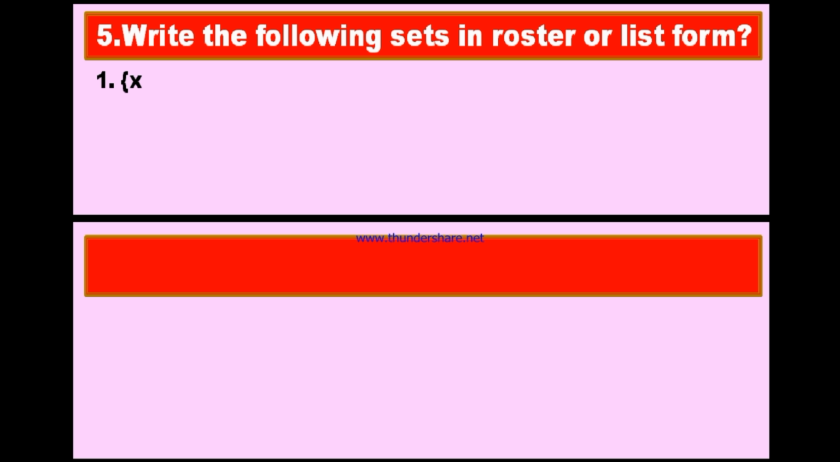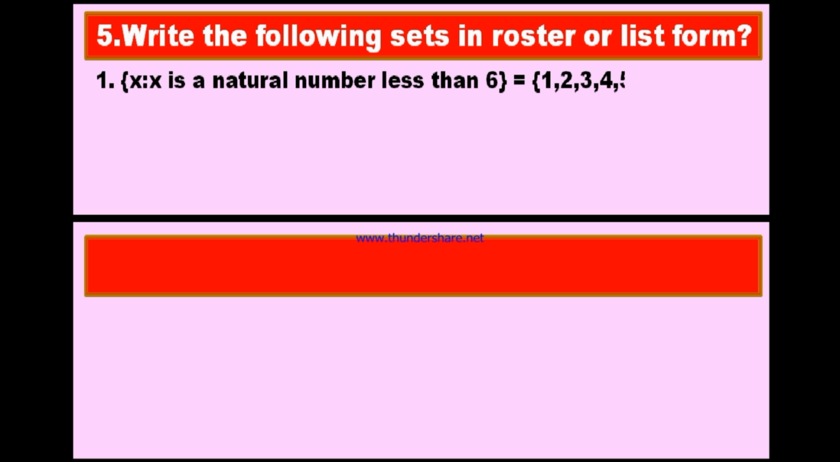You see the first bit. X is such that X is a natural number less than 6. Now what are the natural numbers less than 6? Yes, 1, 2, 3, 4 and 5. Therefore, if we write all these elements 1, 2, 3, 4 and 5 within set brackets, then this is called roster form or list form.